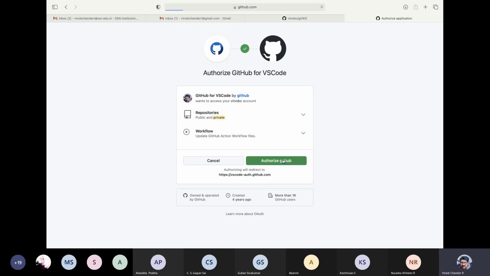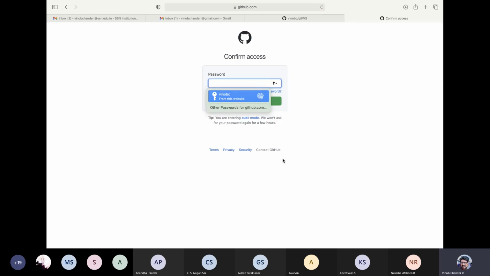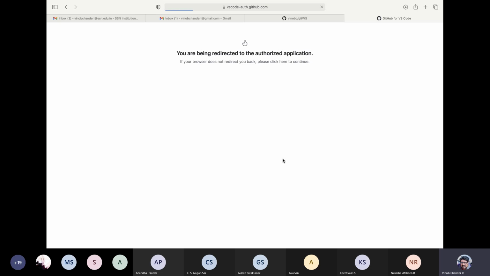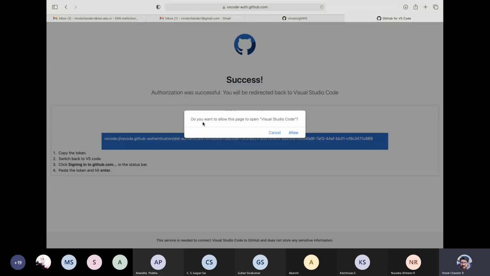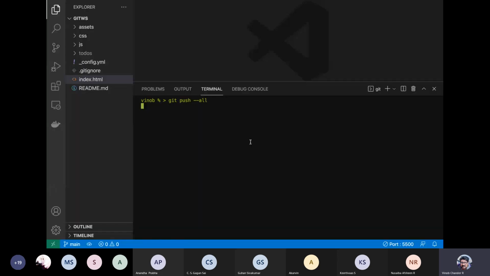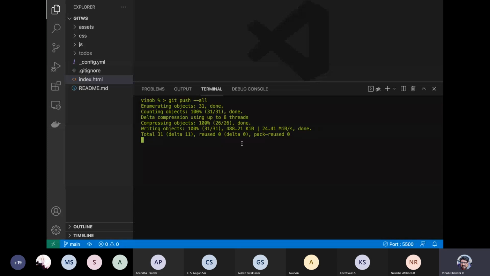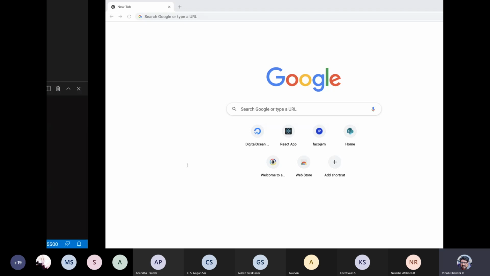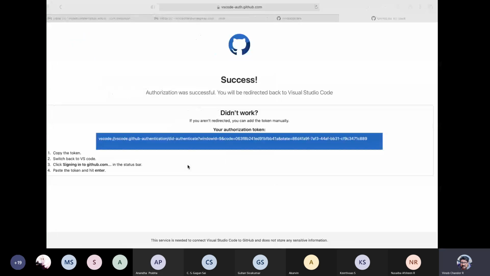If I say authorize GitHub, okay, I have two-factor authentication. Will it go directly? I'm not sure. Let us see. Do you want to allow this page to open Visual Studio Code? Yes, please allow. Open. So just the authorization thing. Just accept all those things, and you are now able to push. So, git push --all, right? We have pushed to the repository.